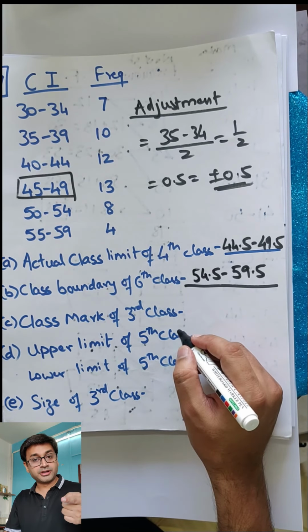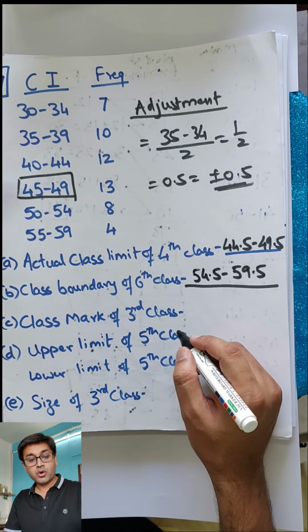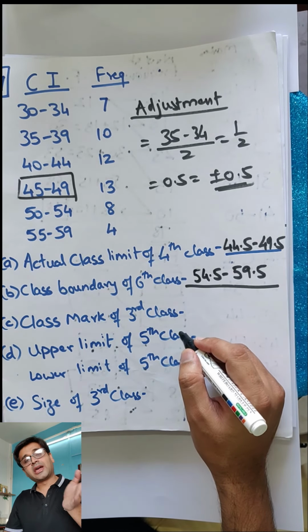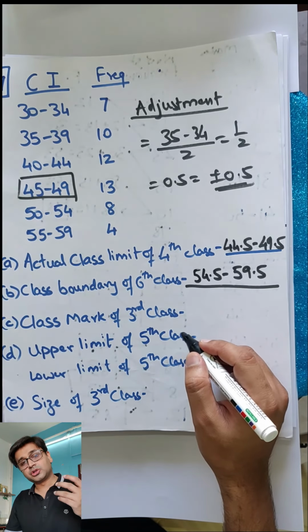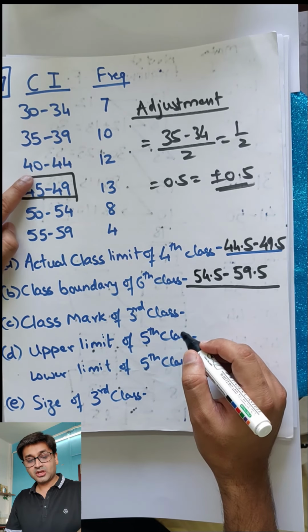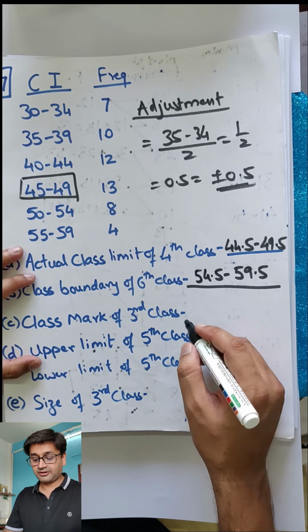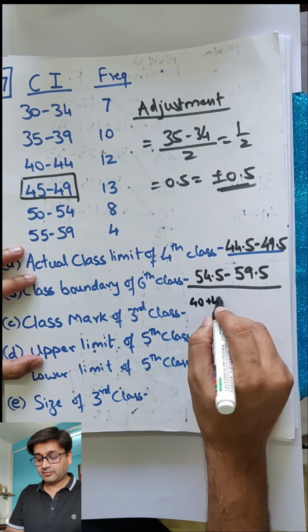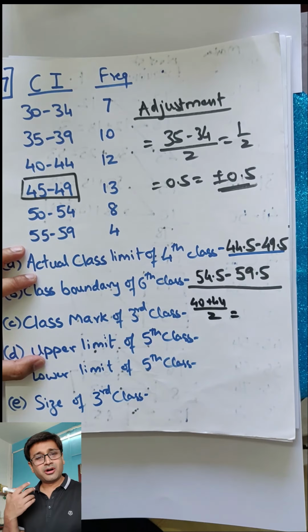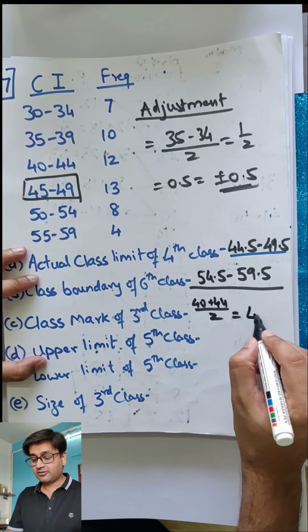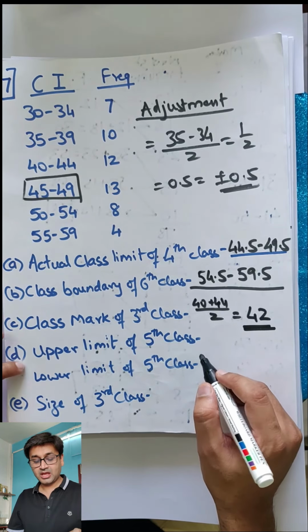Class mark, you already know what is class mark, middle value of the third. Do you need to go to actual? No, you can if you want to, but from here also you will get the answer straight away. So third class 40, 44, total becomes 84, 84 ka half. So you can write if you want 40 plus 44 divided by 2, or directly also if you write, people will consider. So 84 ka half, 42 should be your answer.